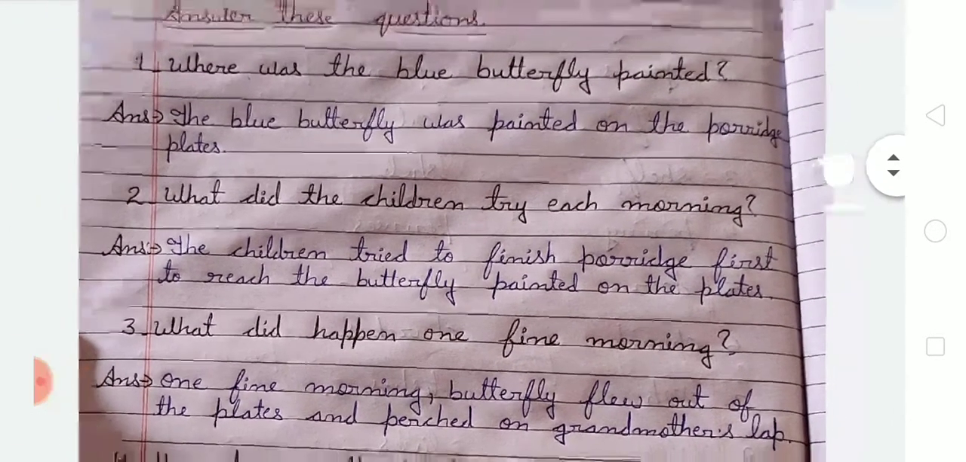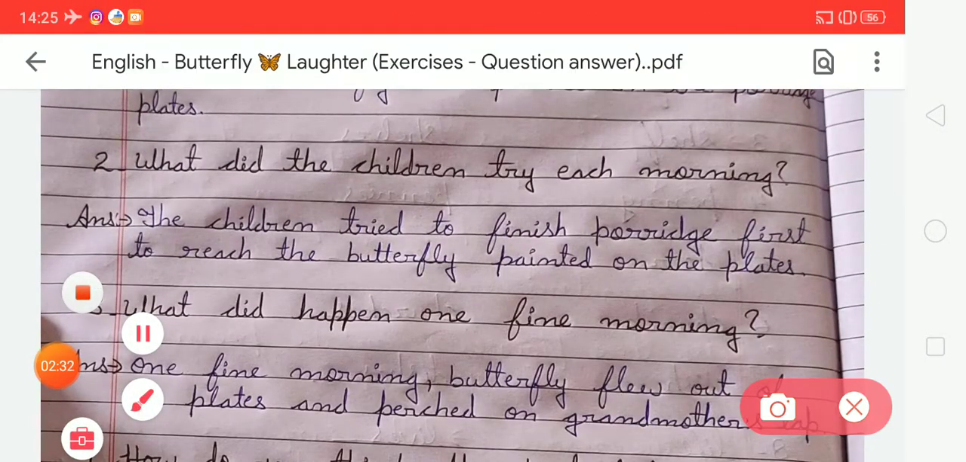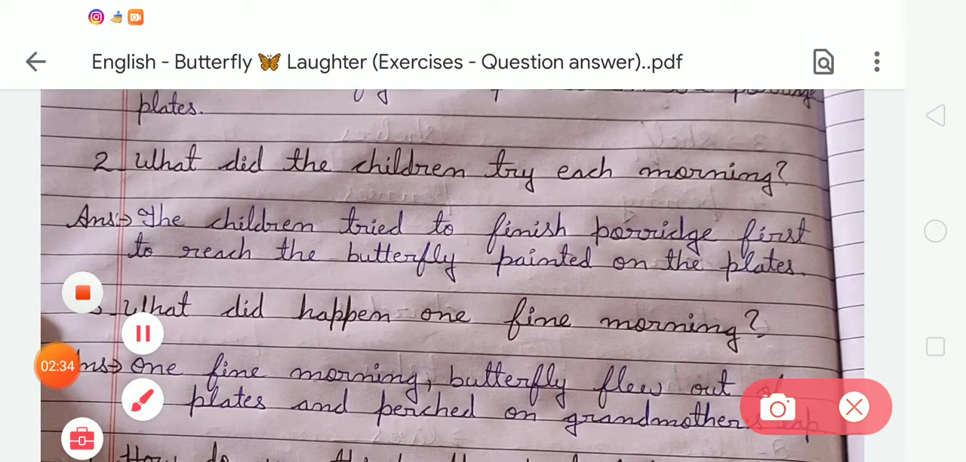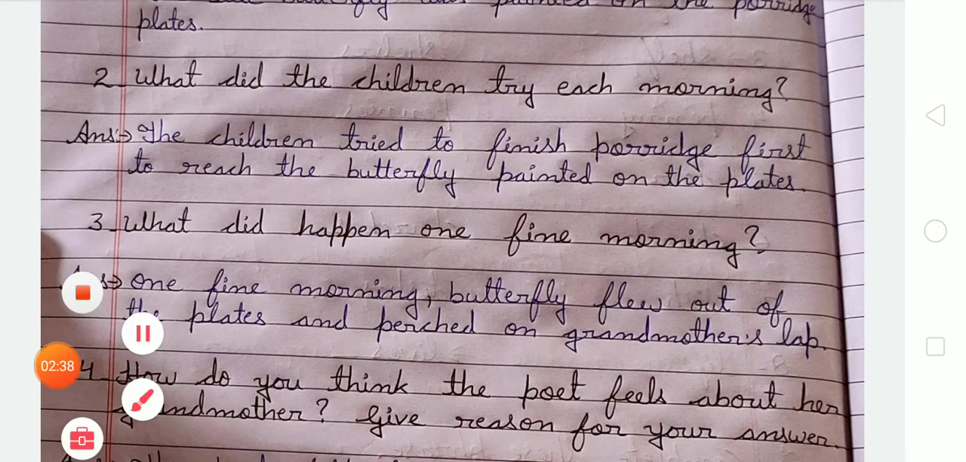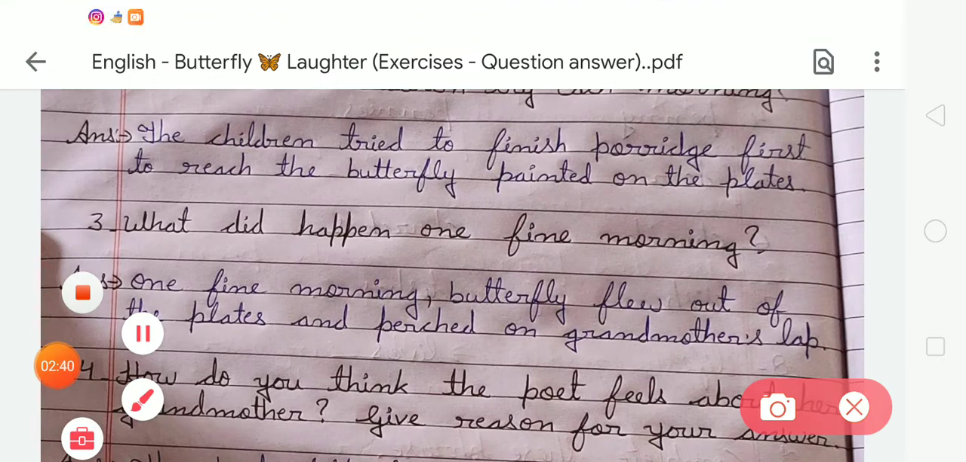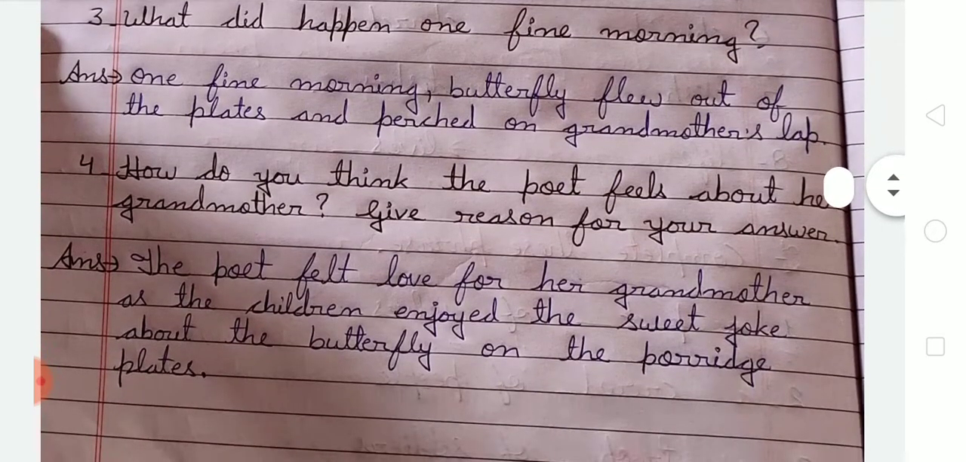After completing question number two, we move to question number three: what did happen one fine morning? We have to write the answer: one fine morning, the butterfly flew out of the plates and perched on grandmother's lap. Okay, now moving to the next question, which is very important for you.